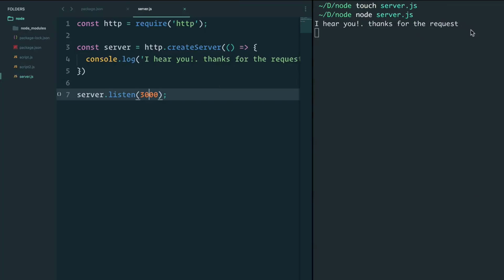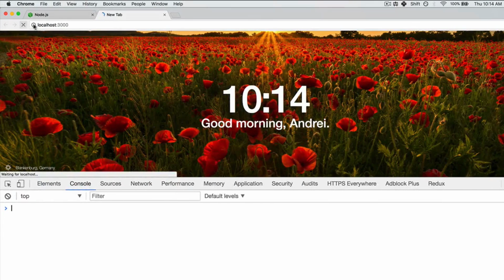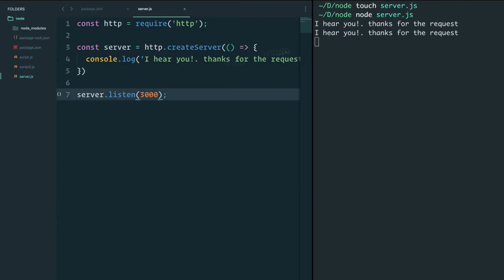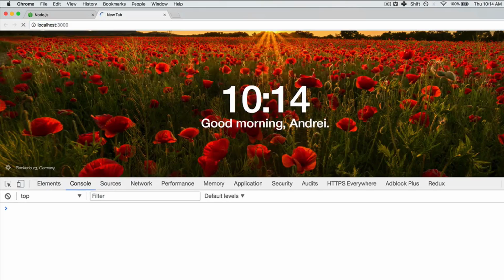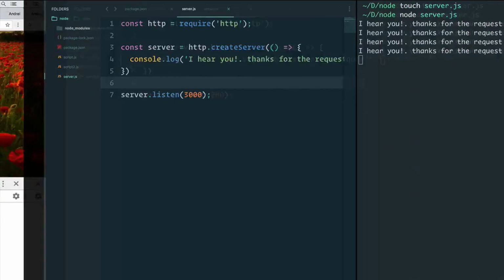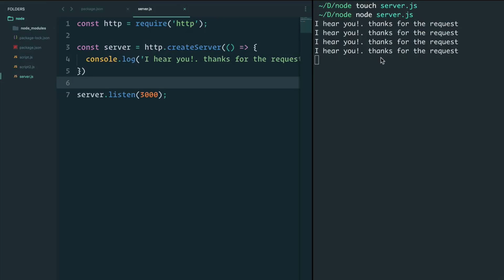Thanks for the request. And that is because, remember, server.js is running in Node. It's running here in the terminal. But it's listening to connections. So when I hit refresh here, or I press enter and try to connect, it will be listening and it will run console.log. And you can see that the second I hear you, thanks for the request is here. If I refresh 2 more times, well, again, I get 2 more.